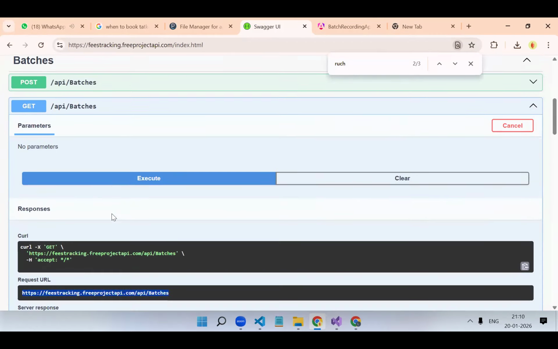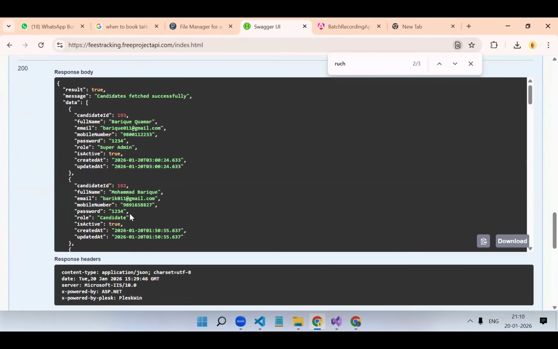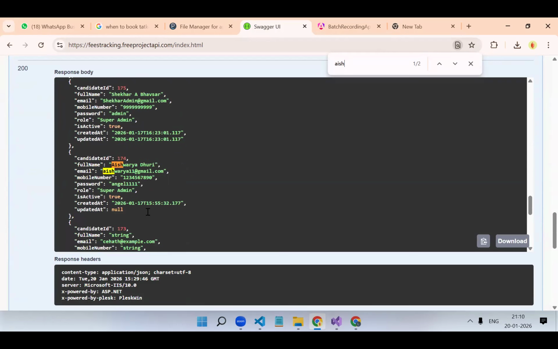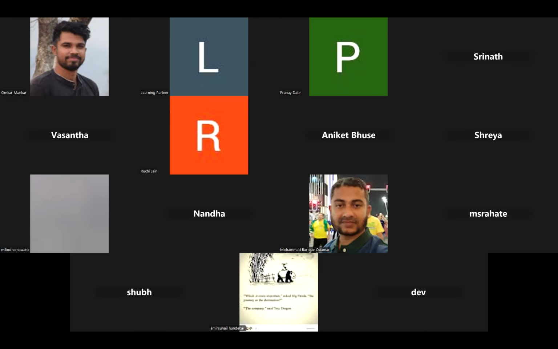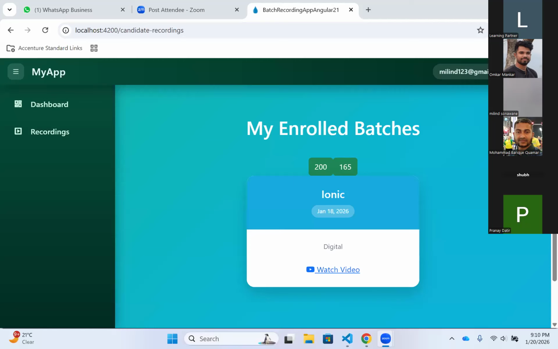Let's log in with the super admin. I'm sharing. Share. We just need to check whether that batch is there or not. B32, some final name we had given, no? Like that. My screen is visible.